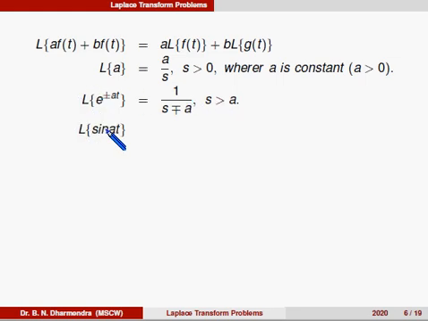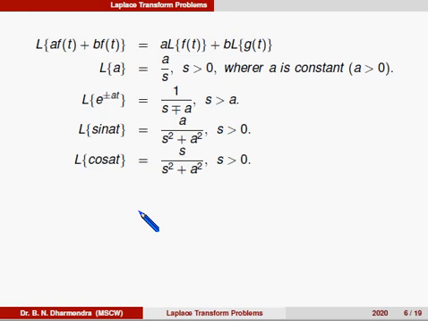Next definition, Laplace of sin at. Can you remember the formula? It is a divided by s square plus a square, s greater than 0. Similarly, Laplace of cos at is s divided by s square plus a square, s greater than 0.